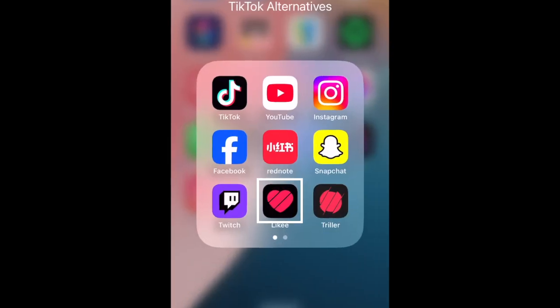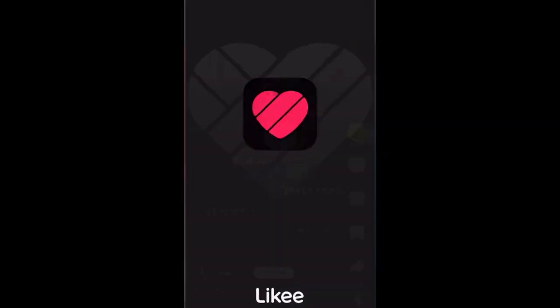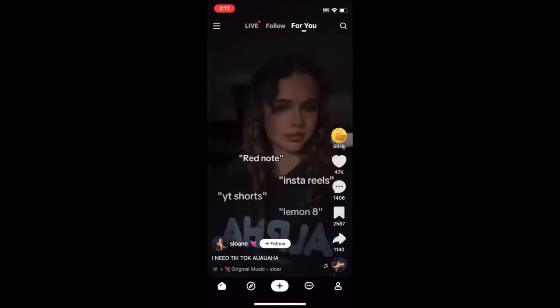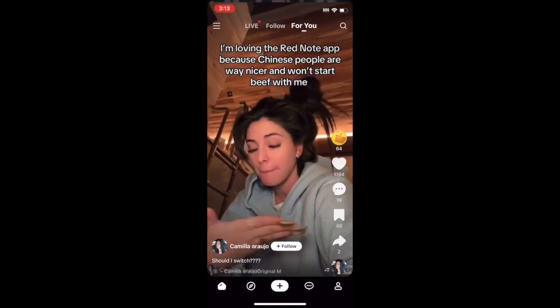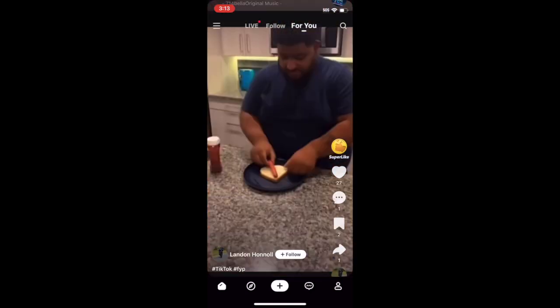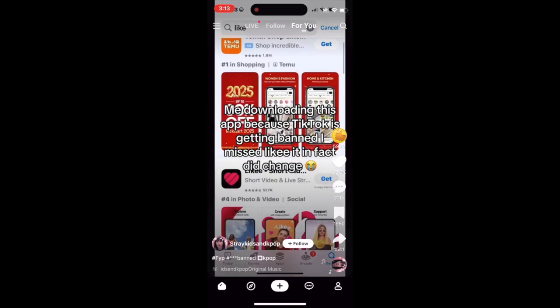Another alternative to TikTok that's rising in popularity is Likee. Likee is a short-form, vertical video platform that encourages users to share content about their interests and passions. The app has some great editing features, including augmented reality effects.